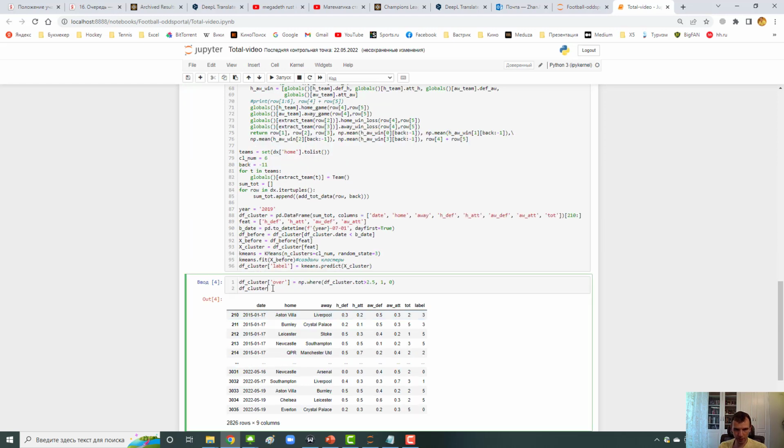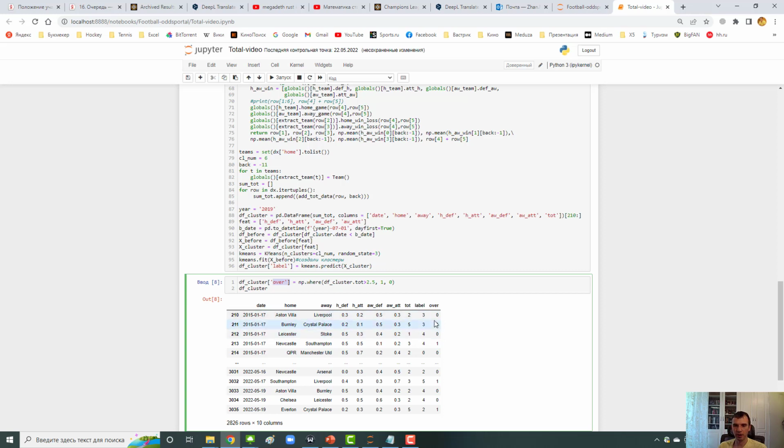You will see that our initial table with only results transformed into a table with the values of features for each game, the total number of goals scored, and the number of the cluster. I also created a column called over, in which we assign value 1 if more than 2 goals were scored.